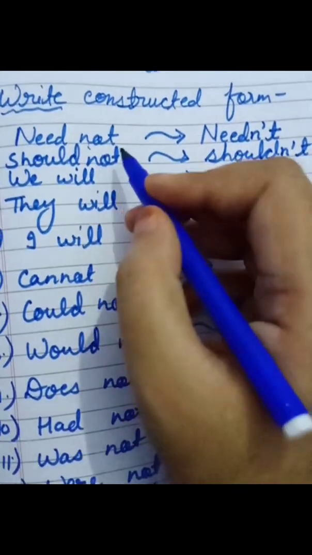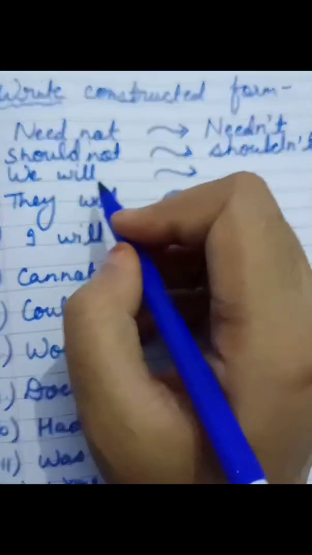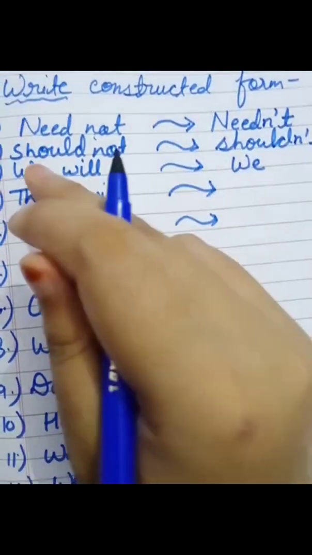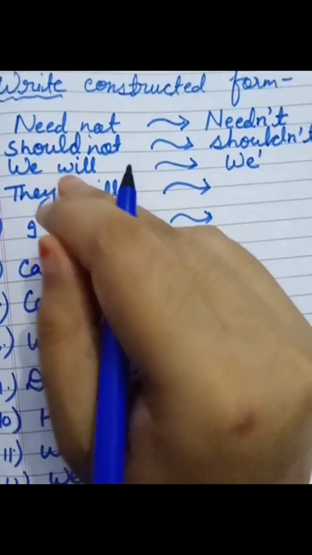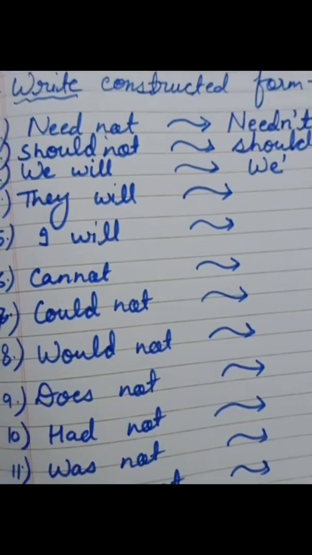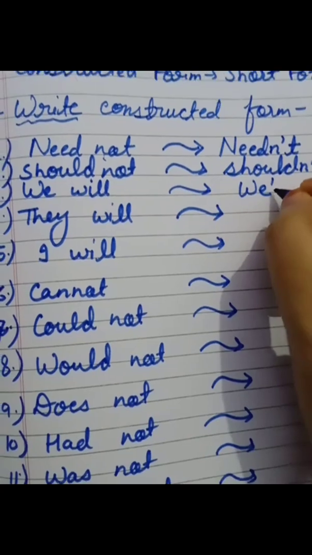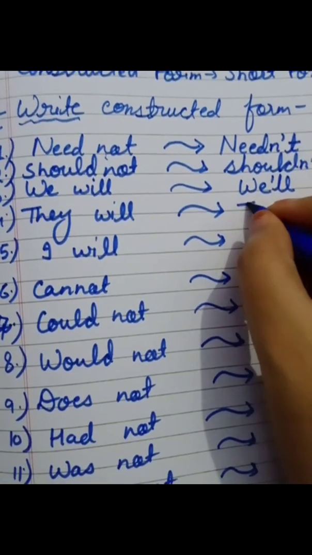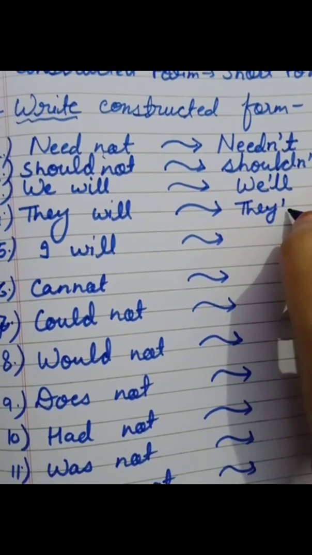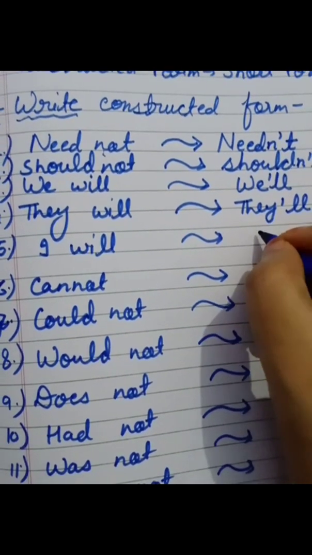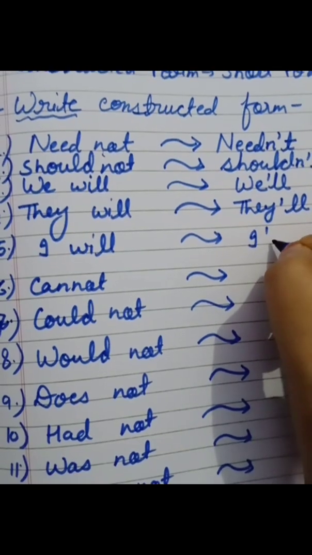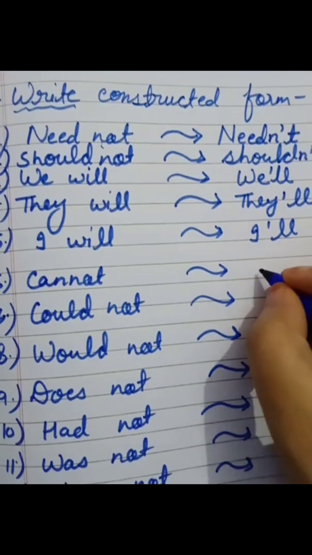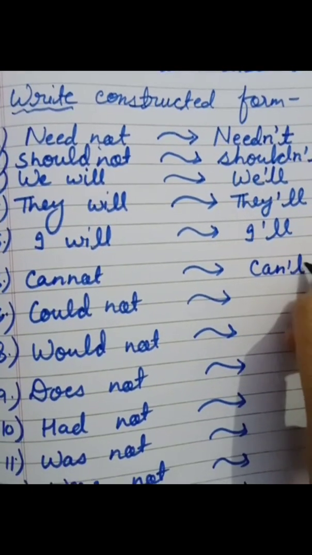This is for not, if not is written. But if will is here, we will. So how we will write? We, then apostrophe, and we will not write wi, and directly double L. Will. They will. So write they, apostrophe, double L. They'll. I'll. I, apostrophe, double L. I'll. Cannot. Again not is there, so we will write can't.